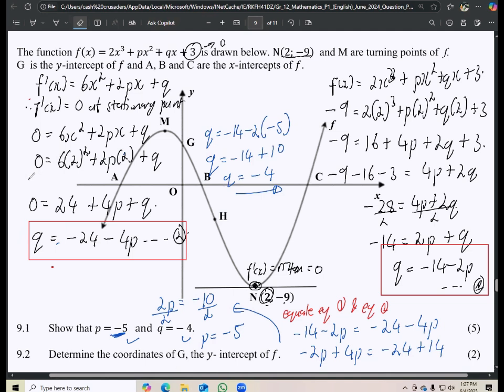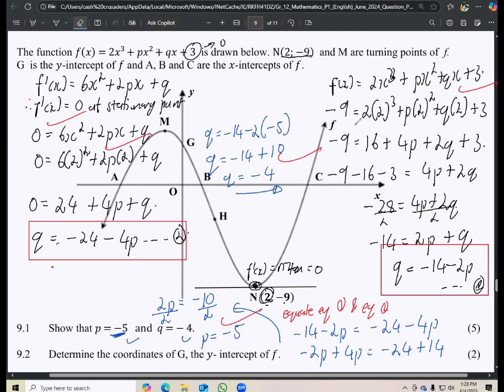Okay, so where are the marks? Having to substitute into the equation of f, having to understand that f prime x here needs to be equated to 0, and then substituting in f prime x, and then solving for q, it's a mark, and then solving for p, it's a mark. So 1, 2, 3, 4, 5 marks. That's it. Awesome.